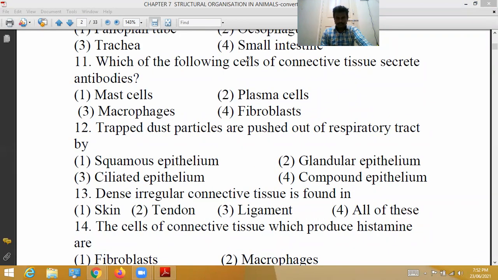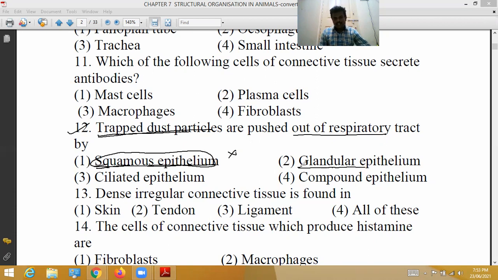Trapped dust particles are pushed out of the respiratory tract by which tissue? Squamous epithelial tissue does not push out dust particles, so option 1 is wrong.